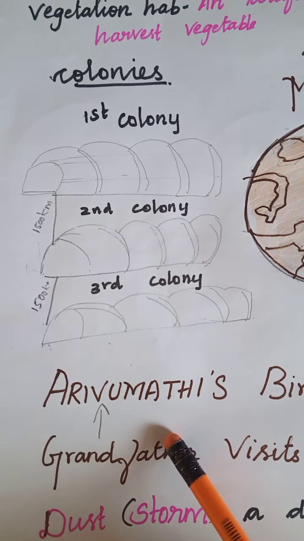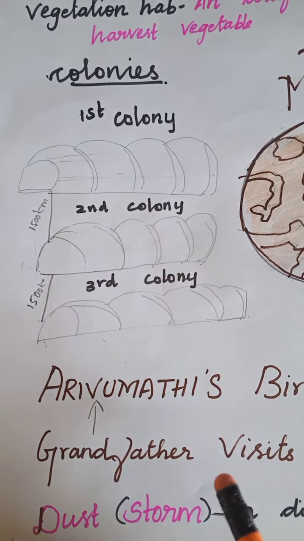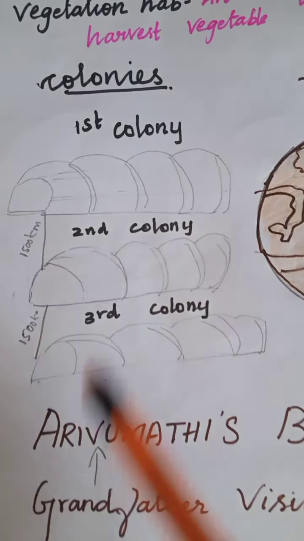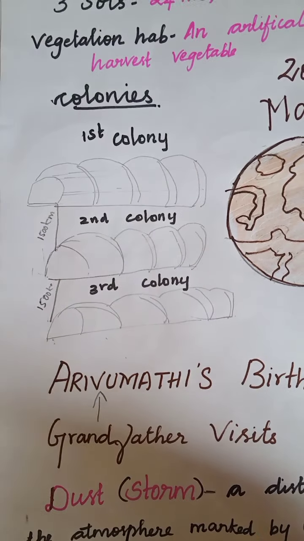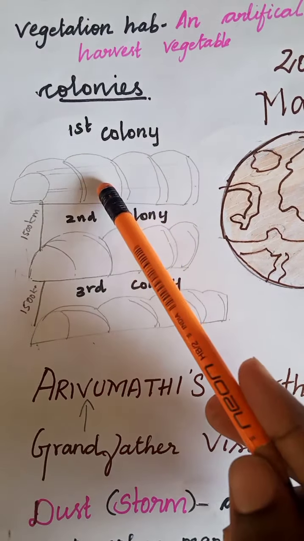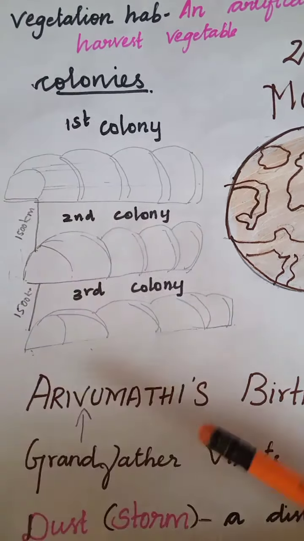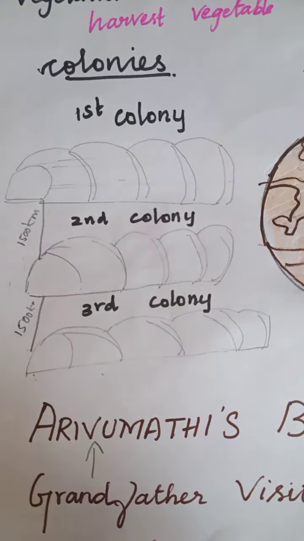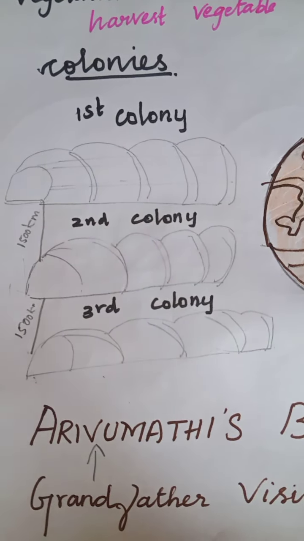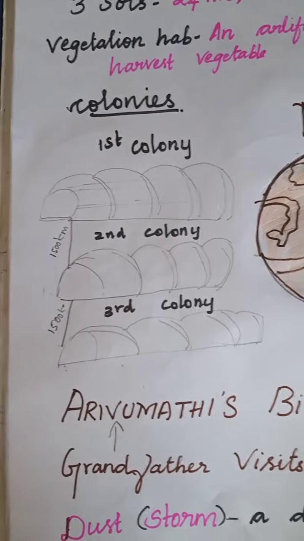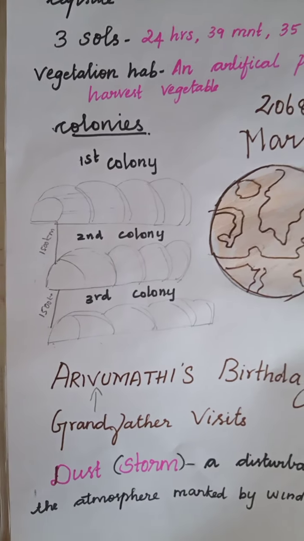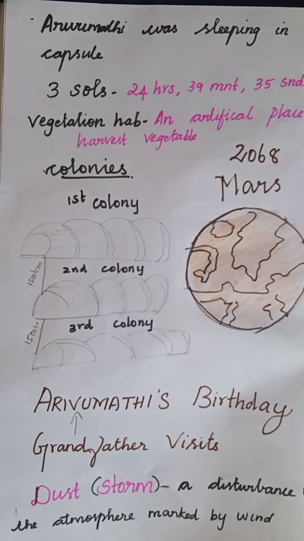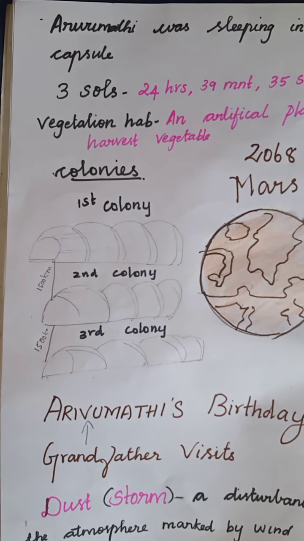Arivumadi is a girl who lives in the first colony. She lives in one of these colonies, and let us assume that she is living in the first colony, on Mars. Today is her birthday, and she was sleeping in her capsule. In the last class we learned what a capsule is. A capsule is a small cylindrical shaped bed. She was sleeping in her bed, and it's her birthday.